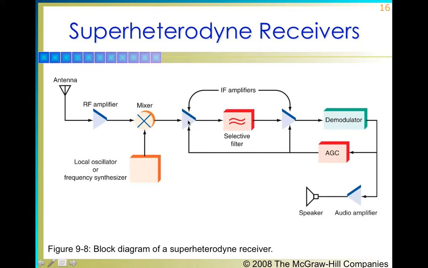This intermediate frequency is fed to the intermediate amplifiers, which provide suitable sensitivity to the received signal, and then it is sent to the selective filter circuit, which provides the particular selectivity, and again re-amplified, and then sent to the demodulator, where the original modulating signal is recovered, further amplified, and sent to the speaker. Or it is fed to the AGC, the automatic gain control circuit, which converts our AC signal into a DC signal, and this DC signal controls our automatic gain function at the intermediate amplifier stage, or sometimes at the RF amplifier stage.